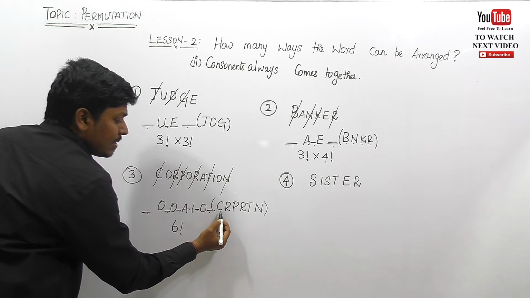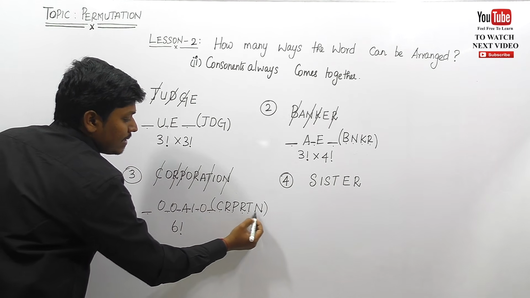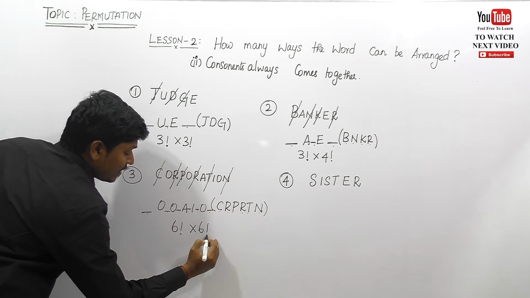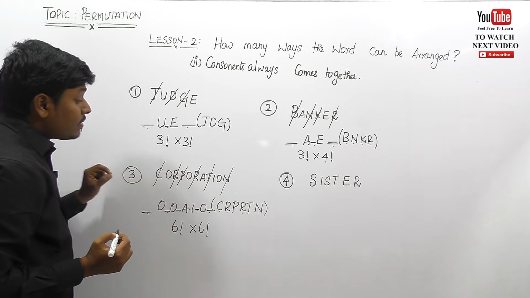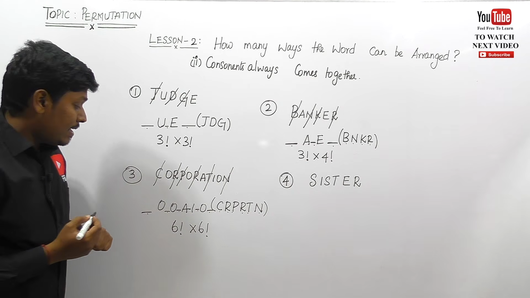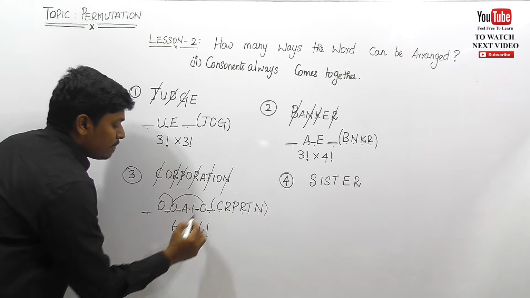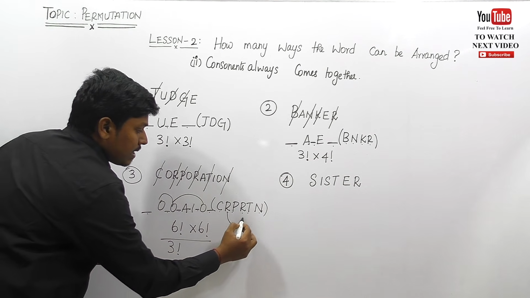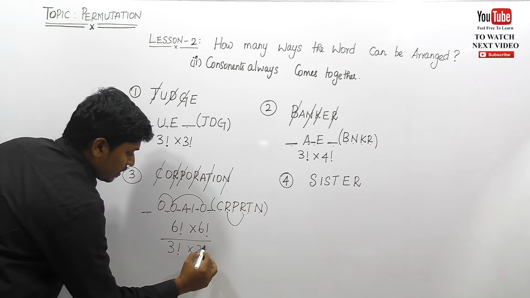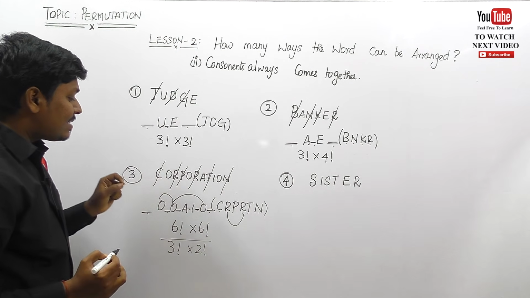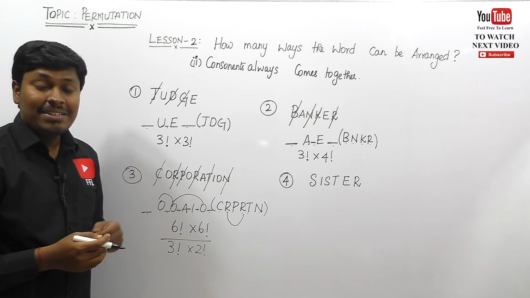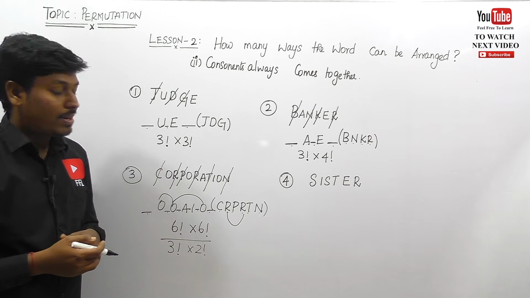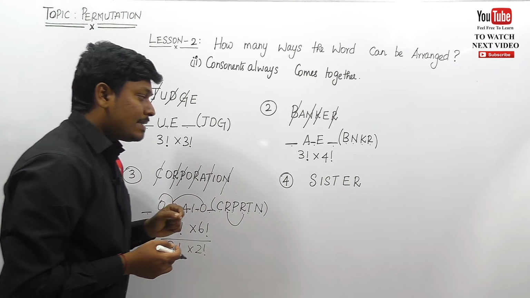And how many consonants are there? 1, 2, 3, 4, 5, 6. So into 6 factorial. Friends, listen carefully. Check whether any letter is repeated. See here friends, 3 times O is repeated, so divided by 3 factorial. And here 2 times R is repeated, so into 2 factorial. So finally we can say the answer is 6 factorial into 6 factorial divided by 3 factorial into 2 factorial. So let me move on to the last example, that is sister.